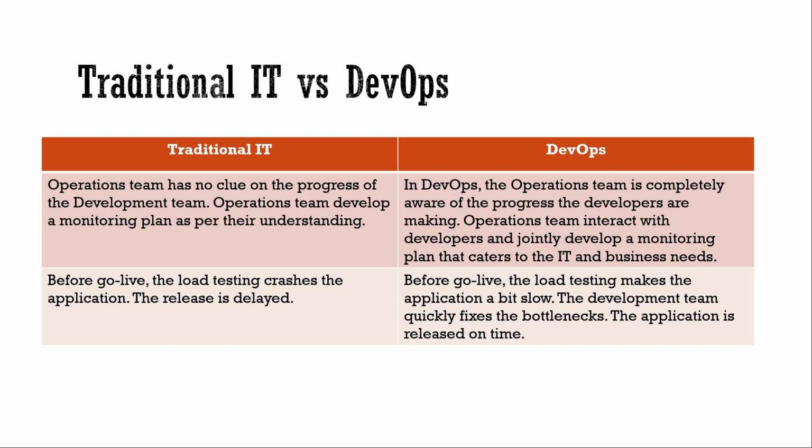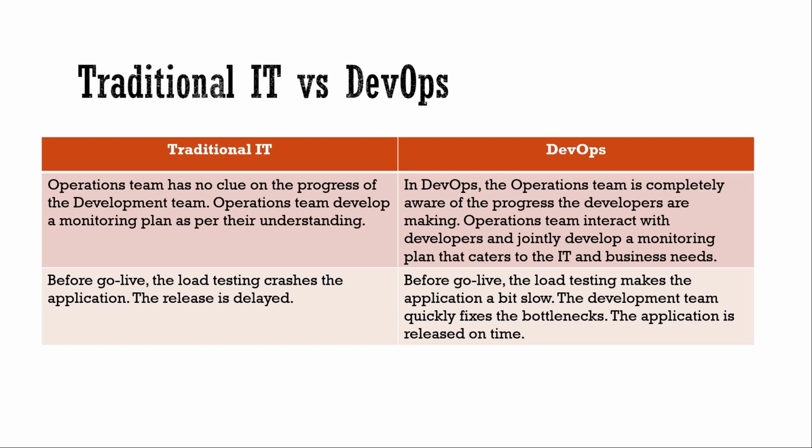Assume traditional IT, where we go to production once in six months or once a quarter. Till then the IT team will not know what development is doing and what their requirements are. Only when we start discussing availability and the release note will they know what the development team has done and what their requirement is. Within that span of time, it's very difficult for them to provide the servers.